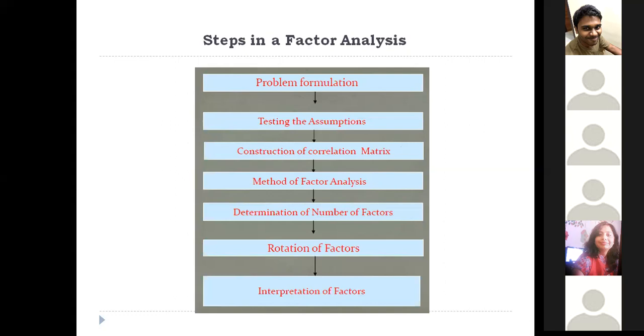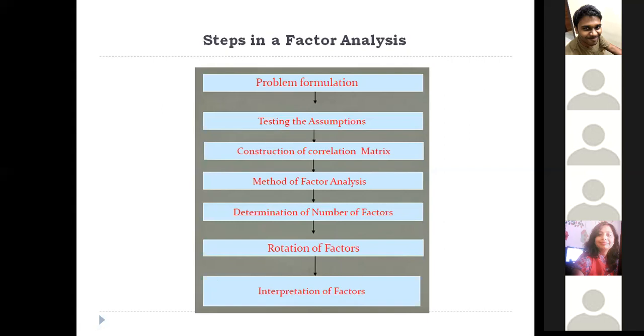If your data is not correlated, you have to go for a different method of factor analysis. I'll be showing you that. You have orthogonal and different types of factor models that you have to choose based on the correlation between your variables. Then you have to determine how many factors you should have in your model, and then check whether you have to rotate your factors or not.